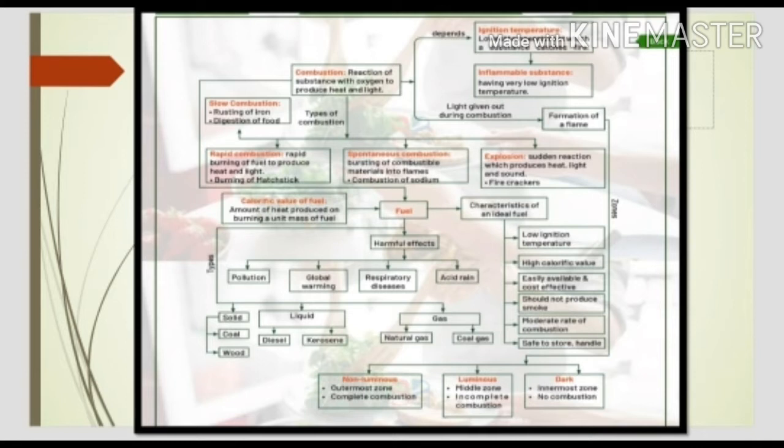And the next type of combustion is explosion. Explosion means a sudden reaction which produces heat, light and sound. For example, firecrackers. So these are the types of combustion.